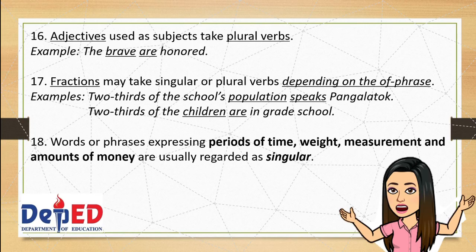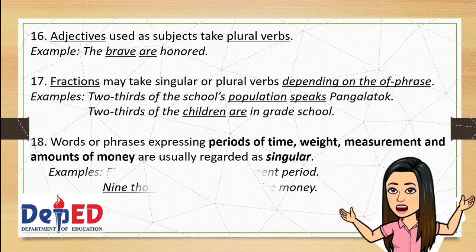Then we have rule number 18. Words or phrases expressing periods of time, weight, measurement, and amount of money are usually regarded as singular. If the subject is expressing periods of time, weight, measurement, amounts of money, and as I have mentioned, they are all regarded as singular.